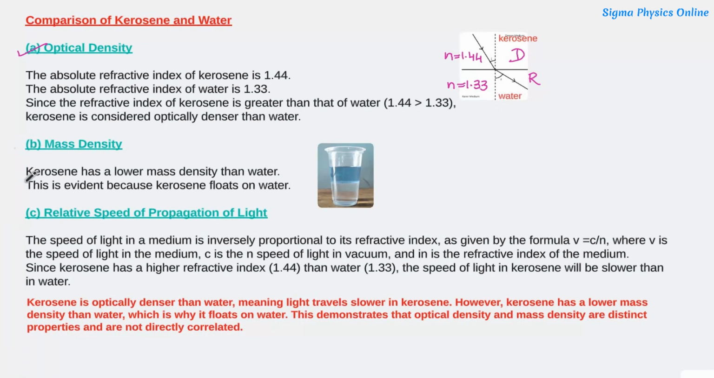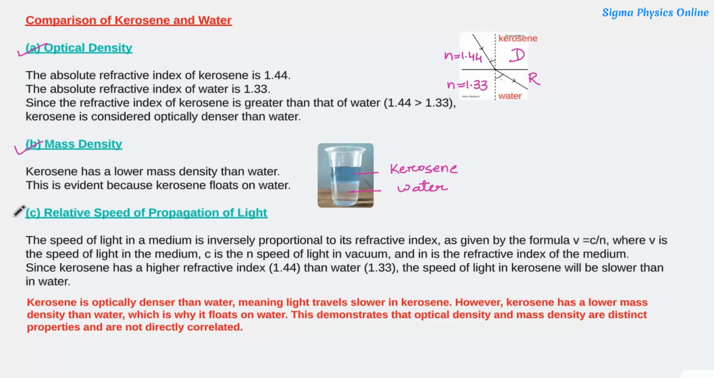Now let us compare on the basis of their mass density. Kerosene has a lower mass density than water. It is evident because kerosene floats in water. Here you can see this is kerosene which is floating on water, and here we have water. So we say that the mass density of kerosene is less than that of water.